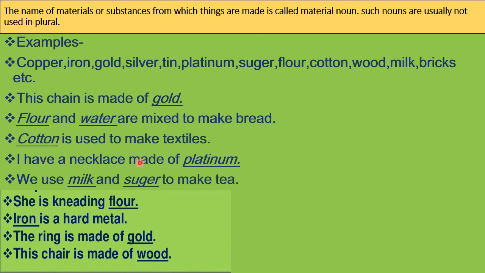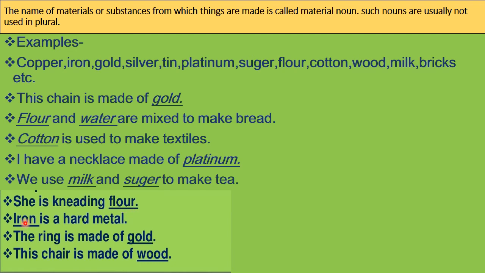I have a necklace made of platinum. Platinum is a material from which the necklace is made. So platinum is a material noun. We use milk and sugar to make tea. Here milk and sugar are materials and we make tea from milk and sugar. So they both are material nouns. Sita is needing flour. Flour is also a material noun.